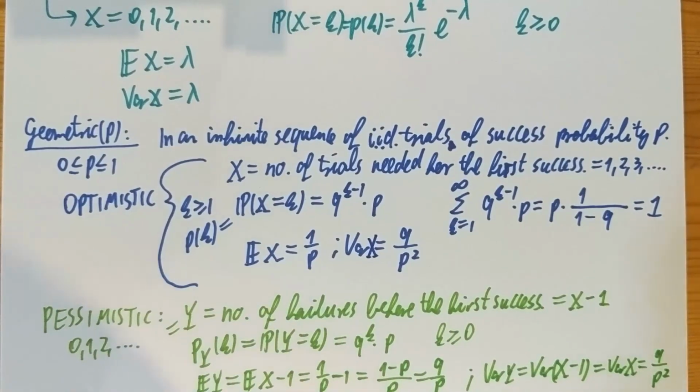Okay, so much for the geometric random variable. In the next video I'm going to show you the 2 more distributions, but this is already long enough, so I'm going to stop this one here and turn to the next one.